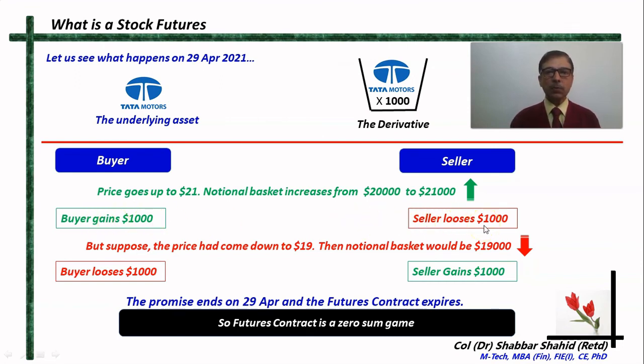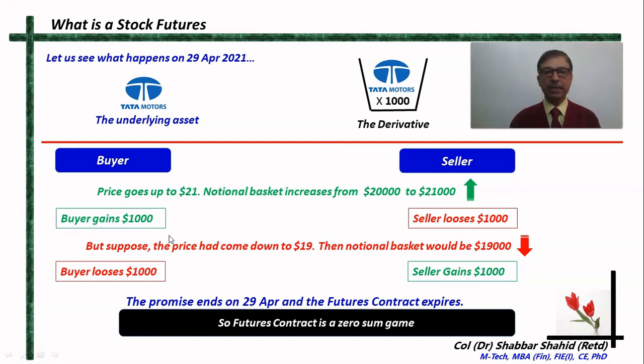Now imagine a situation that on 29th April, the price of the underlying asset, that is Tata Motors share, would have remained 20. So in that case, the buyer would have been at a no profit, no loss state, and the seller also would have been at a no profit, no loss state. What I have explained to you now is basically a futures contract or a stock futures.